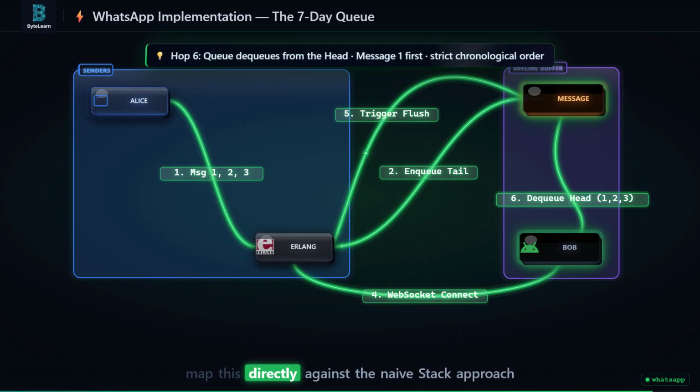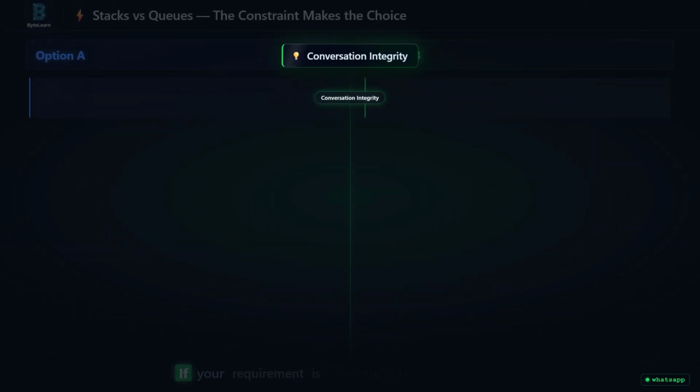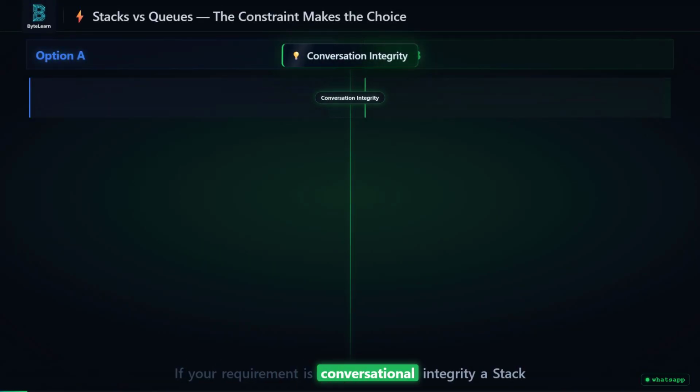Now let us map this directly against the naive stack approach and see exactly where each one makes the wrong call. If your requirement is conversational integrity, a stack completely fails. It reverses the order of time. A queue succeeds because it preserves the exact chronological order of events.